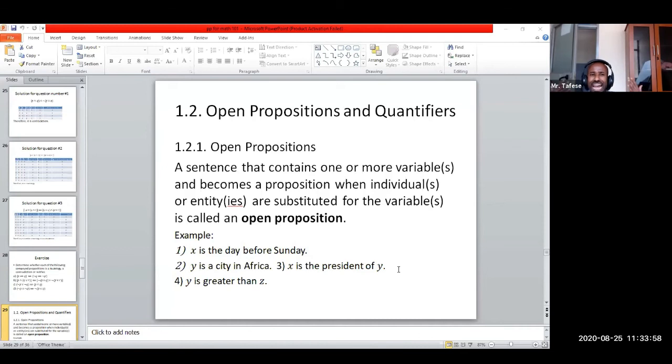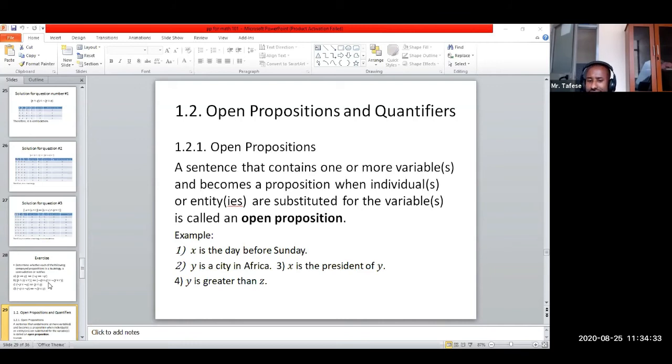So having the actual mathematical knowledge in our mind, we can decide, with or without replacement, the truth value of the given sentence. Anyway, a sentence that contains one or more variables and becomes a proposition when individuals or entries are substituted for the variable or variables is called an open proposition. Example given there.